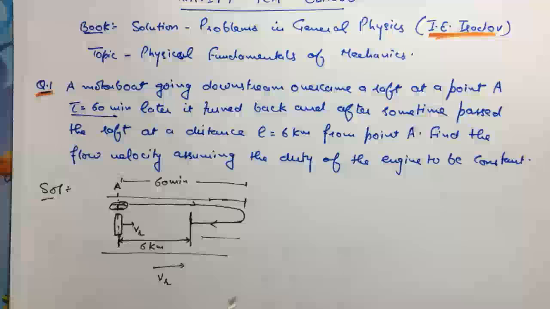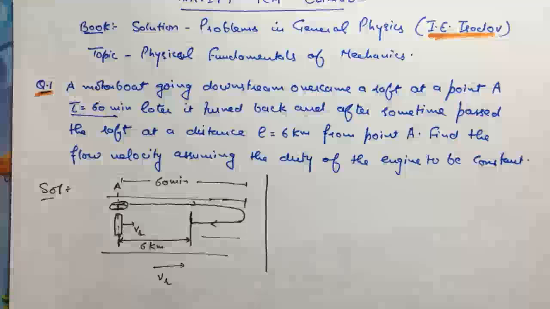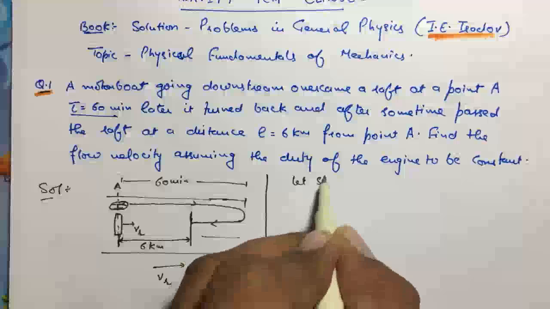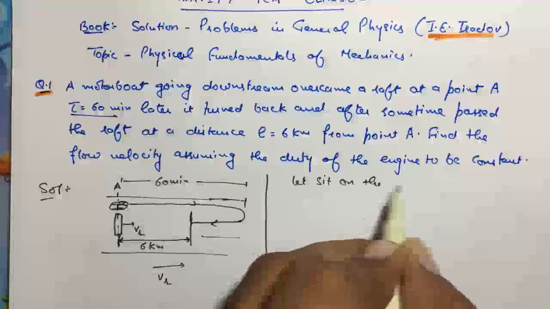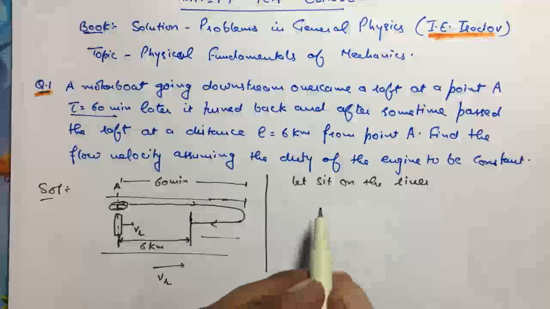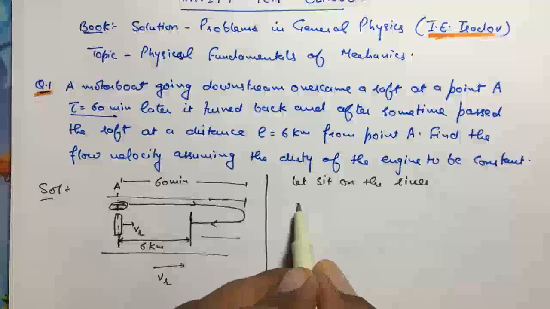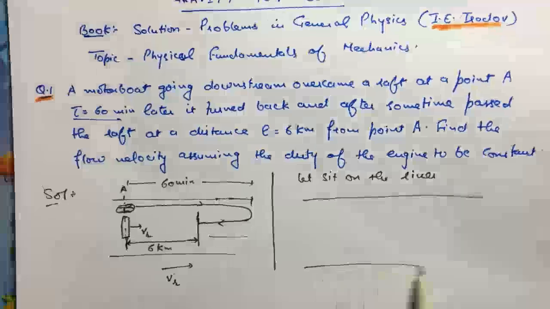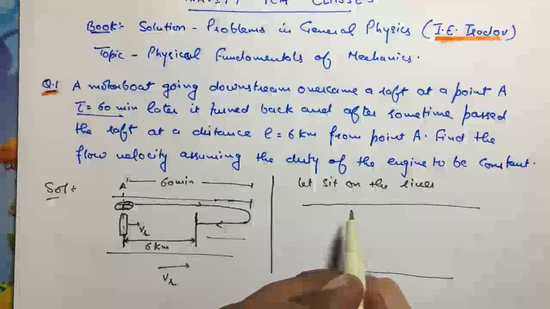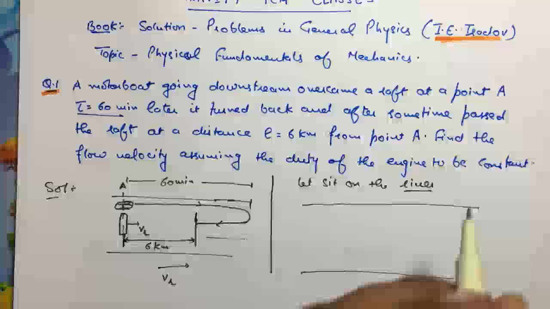So in this question let us change the frame. Let's sit on the river. How can we sit on the river? Let's assume that we are sitting on the river, and the frame where we sit becomes stationary. So the river is stationary now.